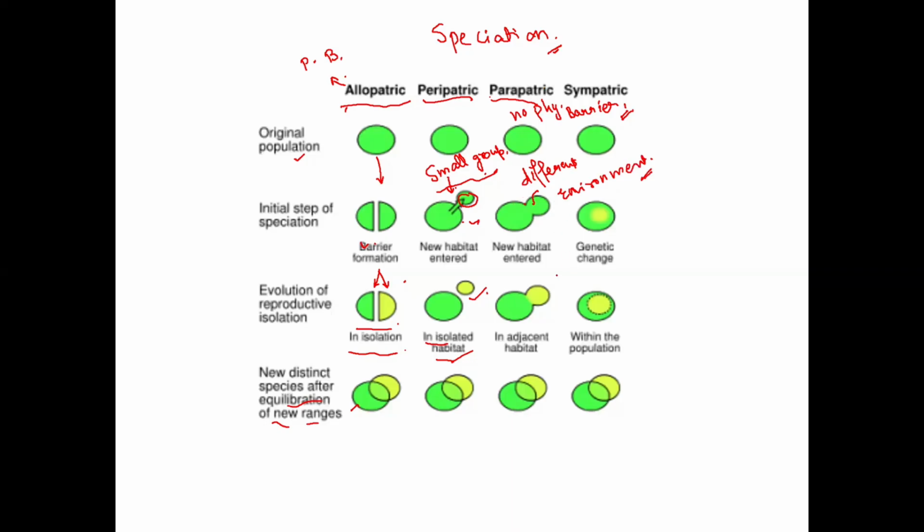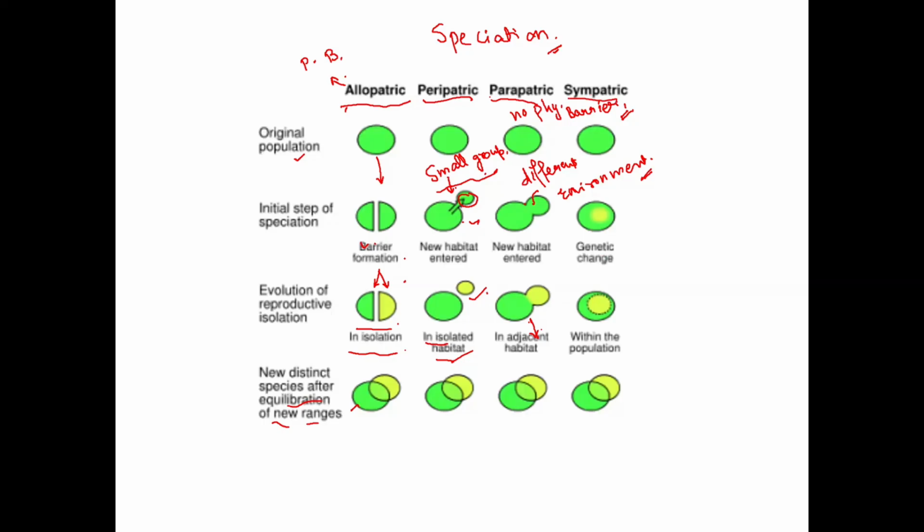Along a gradient, individuals at one end evolve separately and form a new species, right? Due to different selection pressure. Come on, the last one is sympatric speciation.